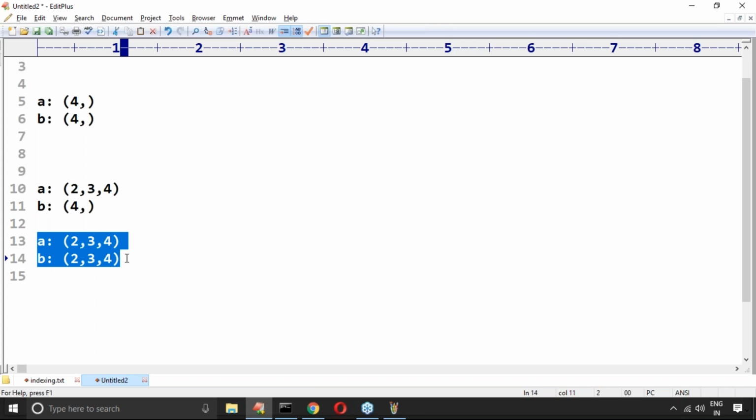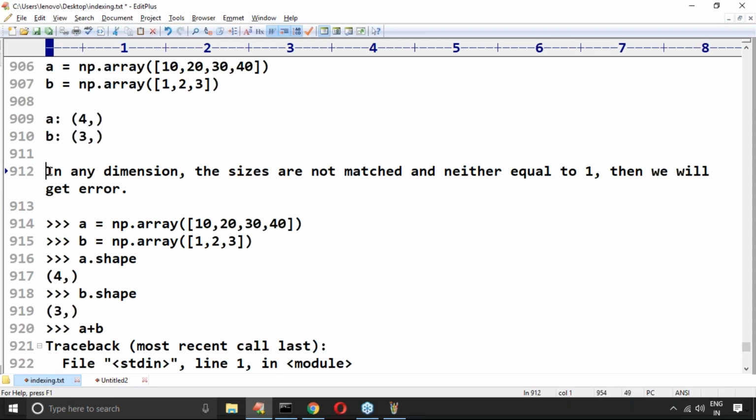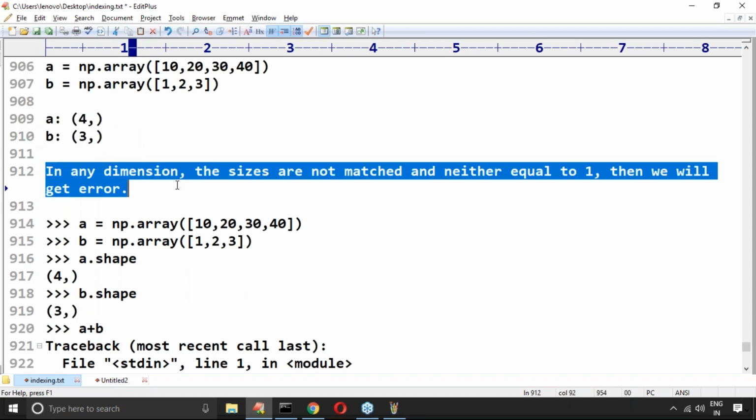If 1 is not there, and both are different, then broadcasting is not going to happen. Please observe this point: in any dimension, if sizes are not matched and neither is equal to 1, then we will get an error.